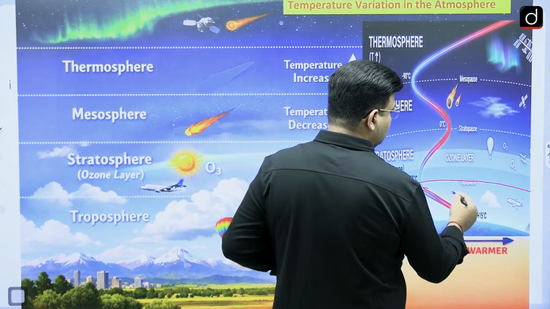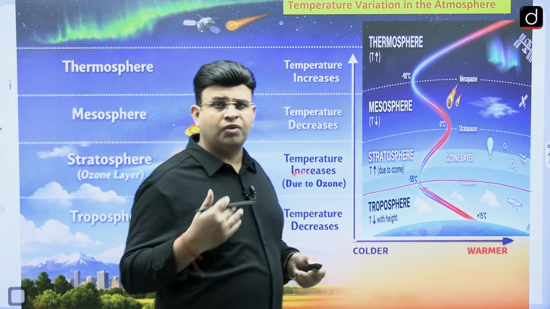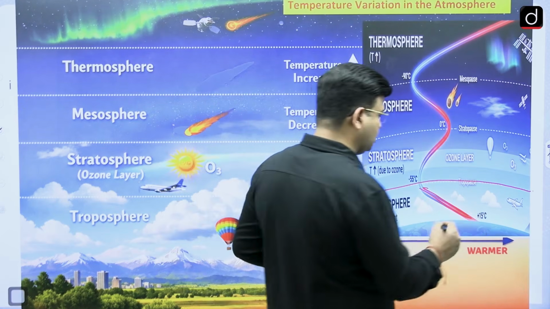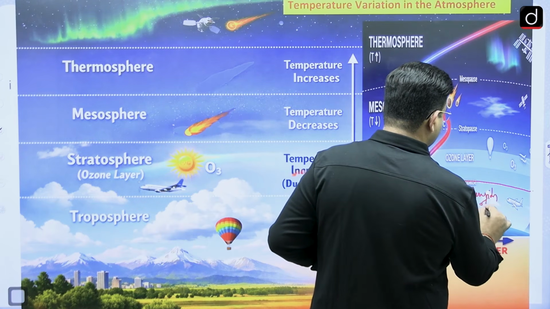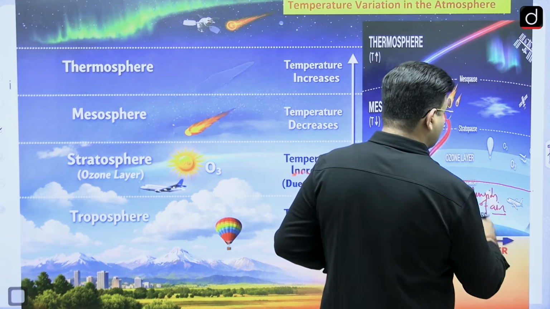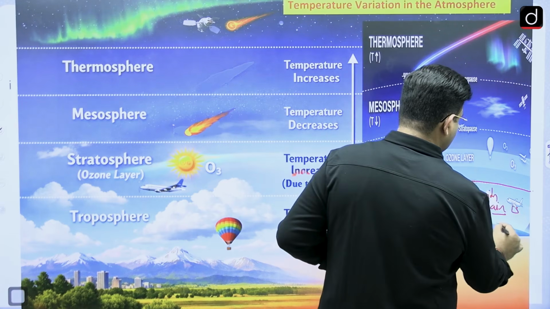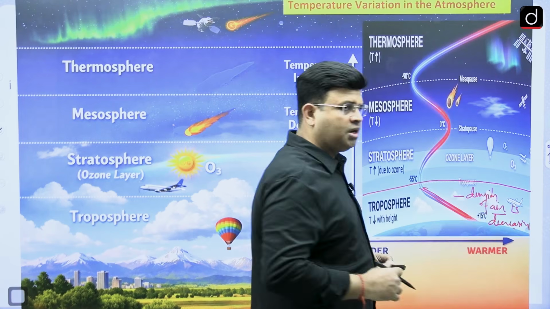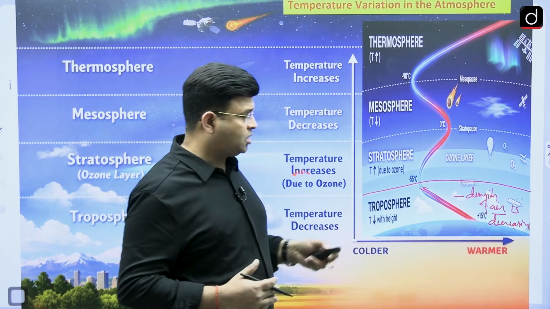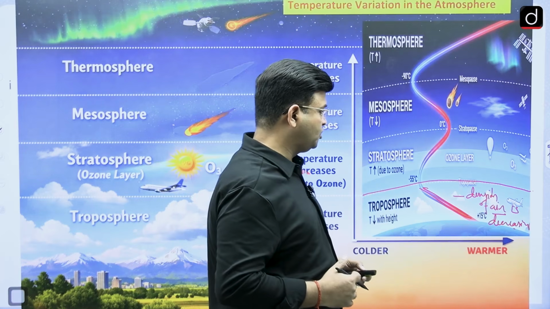Because the density of air is decreasing, and then there is adiabatic expansion. More adiabatic expansion is taking place. Therefore, here the temperature is decreasing.